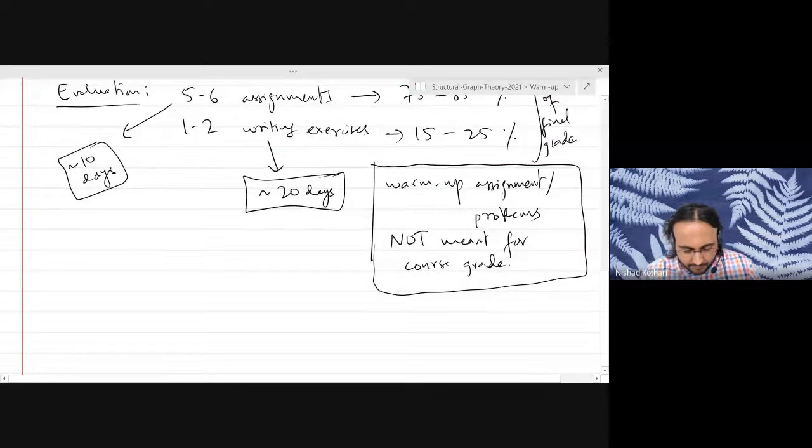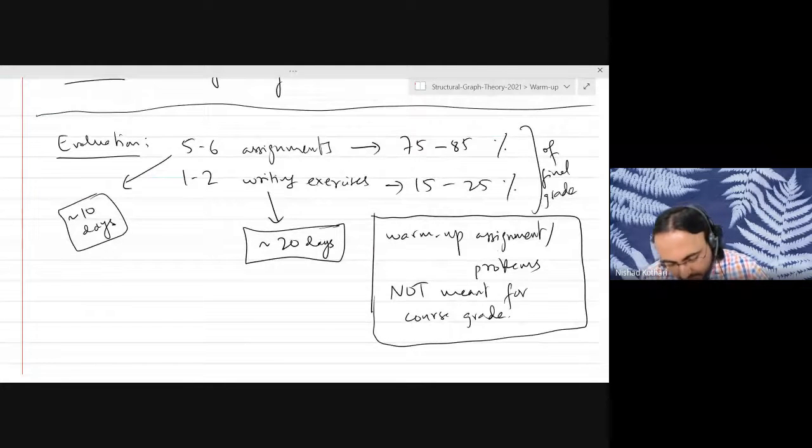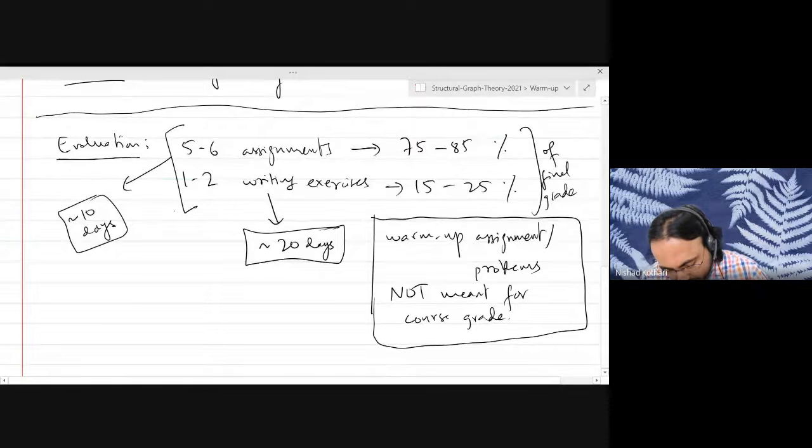Okay. One more important thing. All the assignments and writing exercises need to be done in LaTeX. So I will give you a template file, and your job will be to fill out the template with your responses. The template file will just be problem number 1, response, and then you type your response there. So it doesn't need deep knowledge of LaTeX.